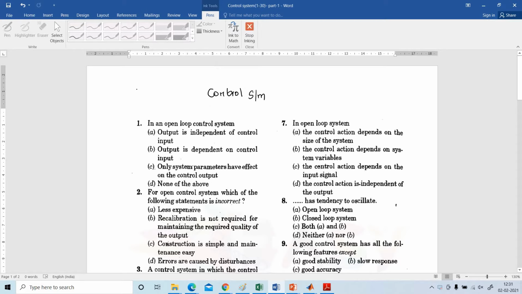Question number 1. In an open loop control system, output is independent of control input, output is dependent on control input, only system parameters have effect on the control output, none of the above. Always in open loop control system, output is independent of control input.